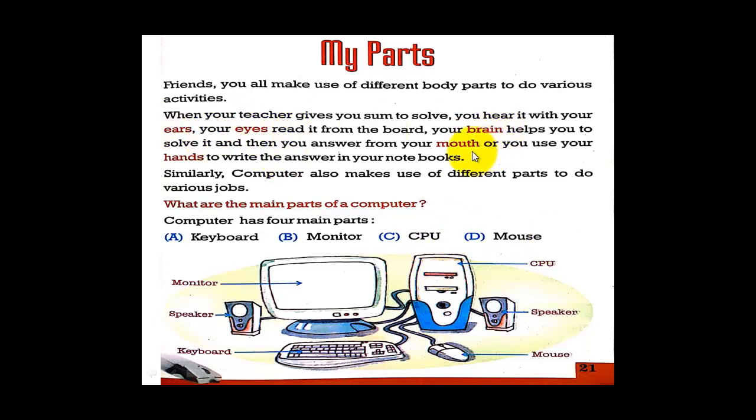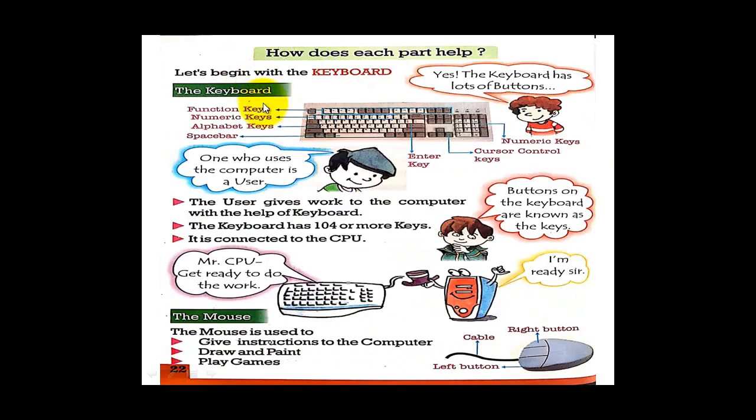Next, the keyboard has buttons called keys.